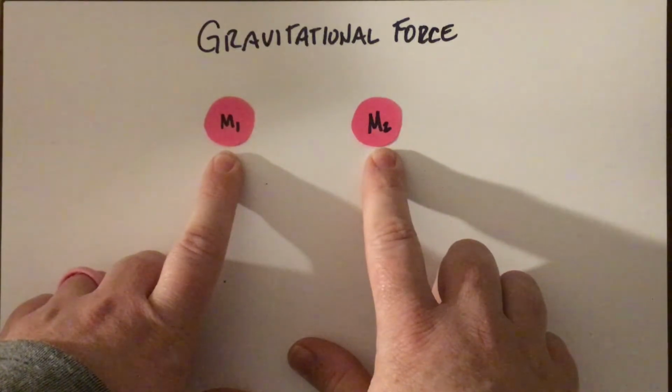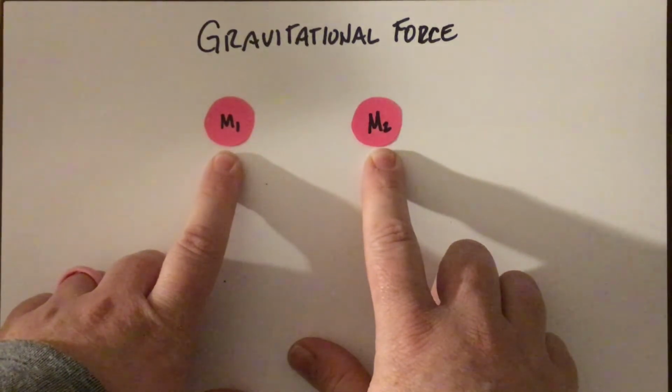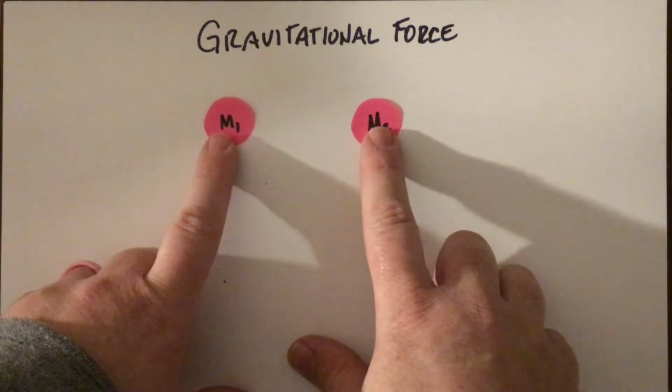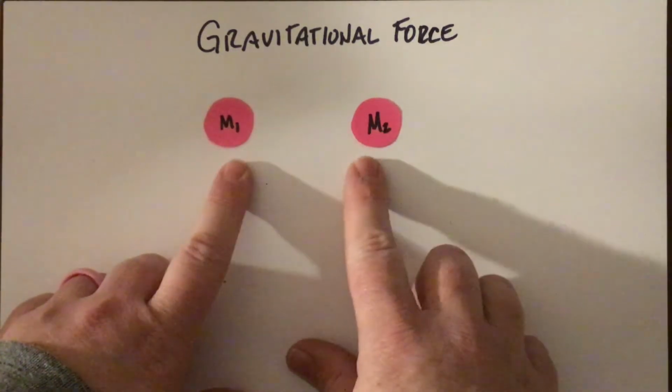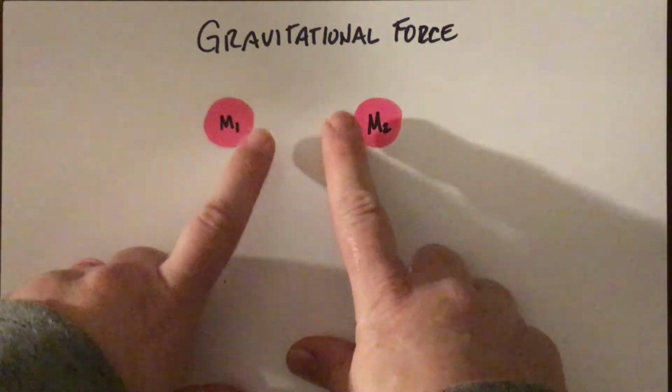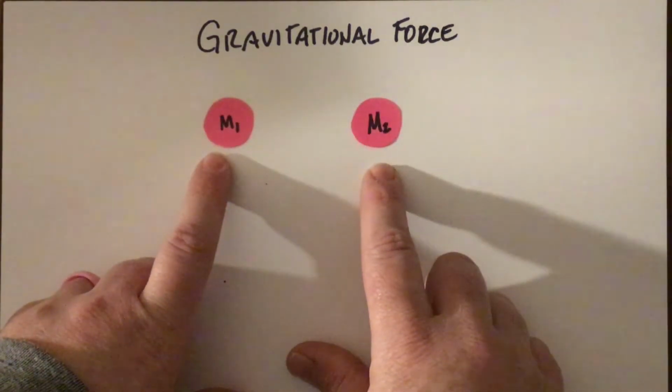These might be two stars, they might be a planet and a moon, something that's significantly large. And we'll talk about those numbers later. And if I have them, there's a certain gravitational force that's created between the two because they both have mass. Anything that has mass has gravitational force. It just takes a lot of mass to actually have anything to do with it.